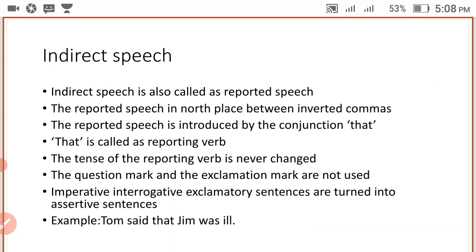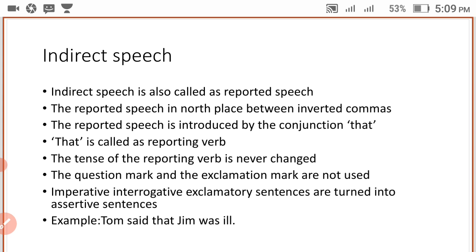And the next point: the question mark and the exclamation mark are not used. In indirect speech, we are changing all the things, so the question mark and exclamation mark are not used.